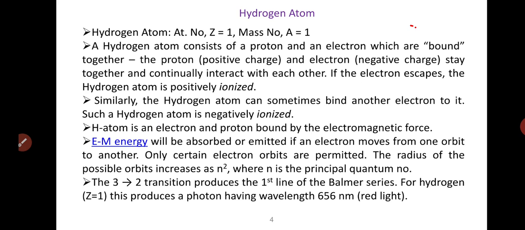Electromagnetic energy will be absorbed or emitted according to the third postulate of Bohr's theory. If an electron moves from one orbit to another, only certain electron orbits are permitted. The radius of the possible orbits increases as n square, where n is the principal quantum number. This relation we will study in the next slide when you calculate the energy of the electron in hydrogen atom.